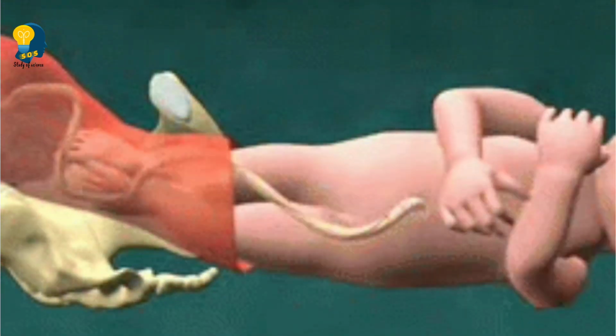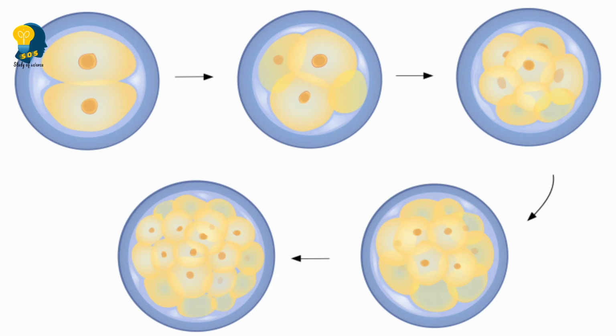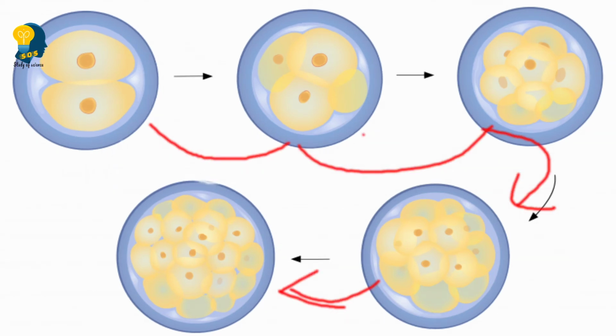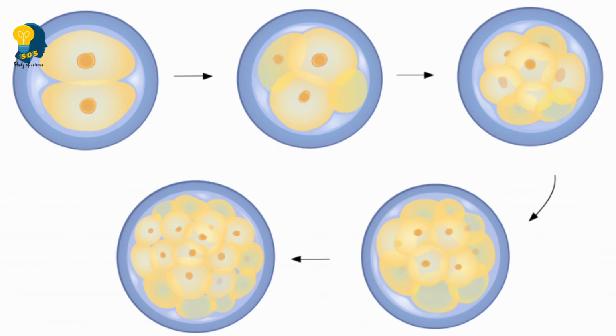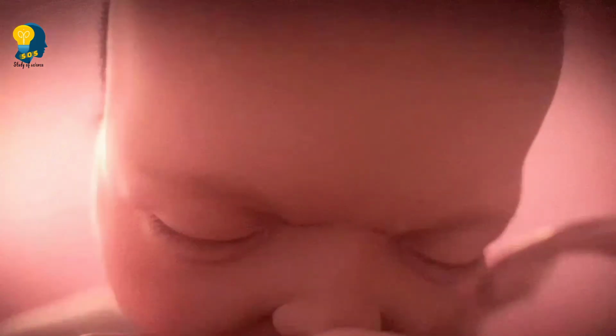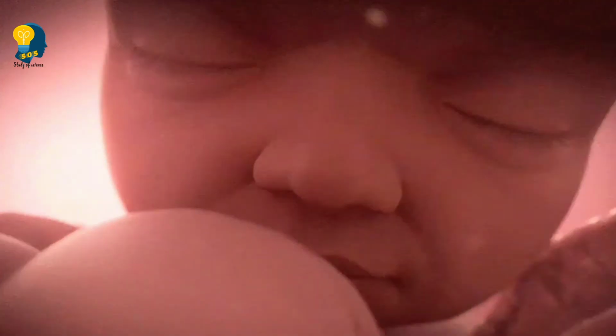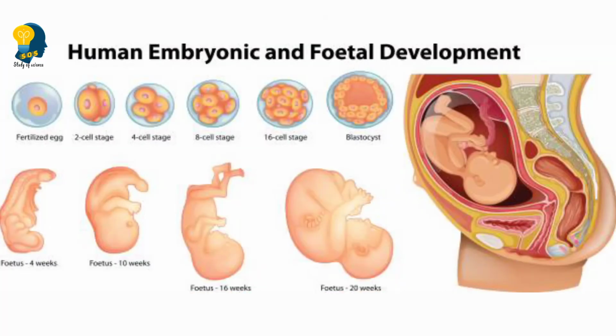We have seen that life began with a single cell, but later that single cell divides repeatedly to form a mass of many cells, and finally it turns into an embryo, that is the baby. This is how the development of the embryo takes place inside the human being.